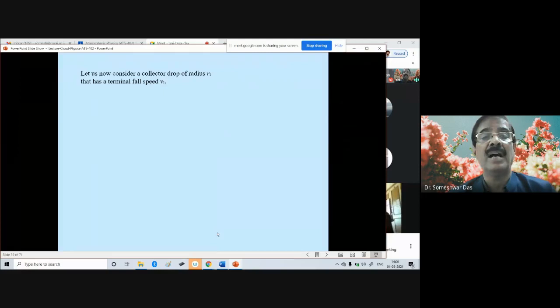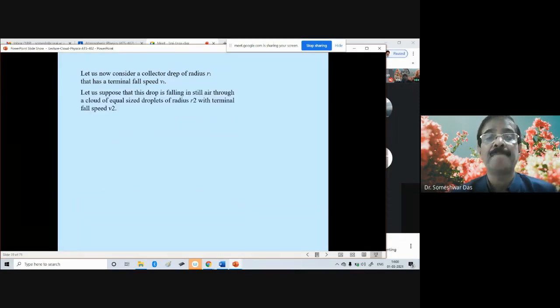Let us consider now a collector drop of radius r1 that has a terminal fall velocity, or speed, of v1. Let us suppose that this drop is falling in still air through a cloud of equal size droplets of radius r2 with terminal velocity v2. So v1 and v2 are the terminal velocities of the two droplets, the collector droplet and the droplets being collected.